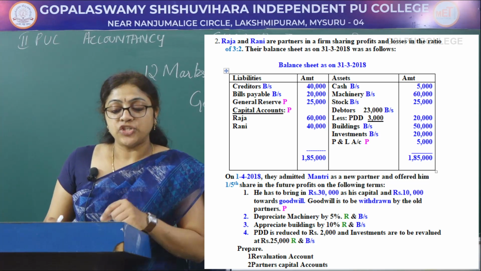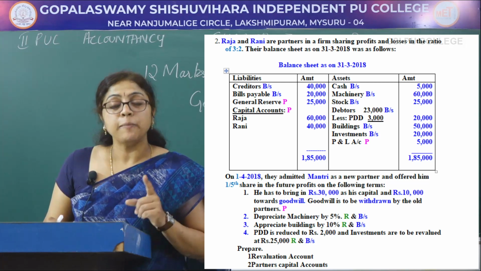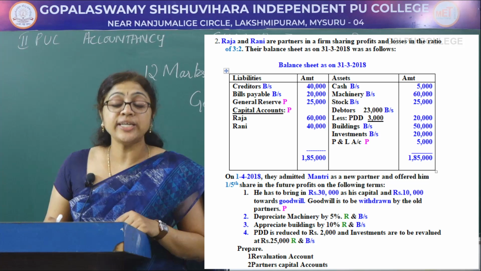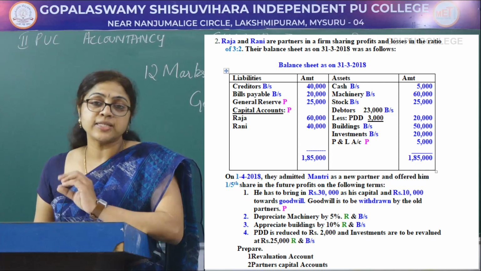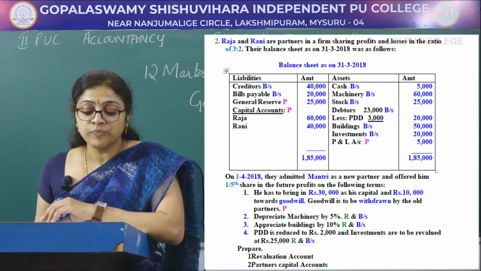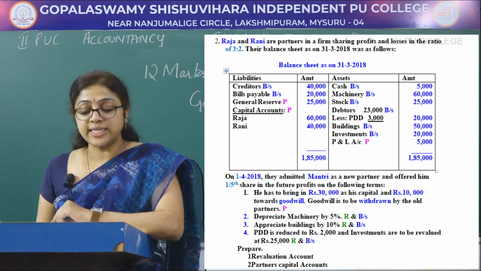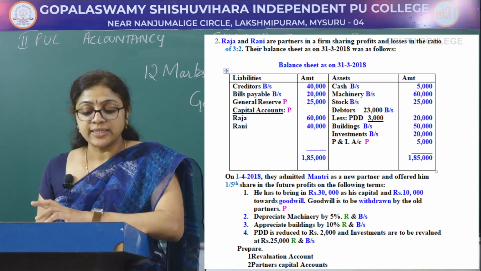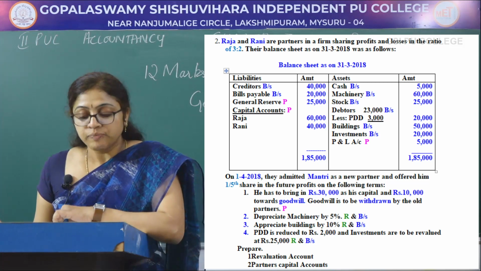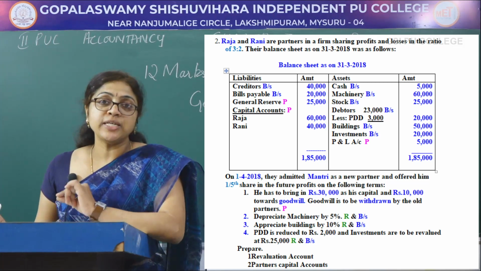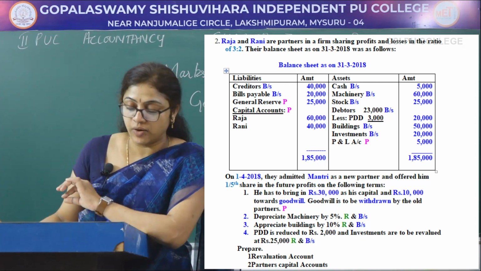On the liability side, creditors are recorded in balance sheet, bills payable are recorded in balance sheet, general reserve in partners capital account, and partners capital account balance is recorded in partners capital account. Next one, cash balance sheet, machinery balance sheet, stock balance sheet, debtors balance sheet. If there is adjustment, then it is recorded in revaluation account. Buildings balance sheet, investment balance sheet and profit and loss account is recorded in partners capital account.